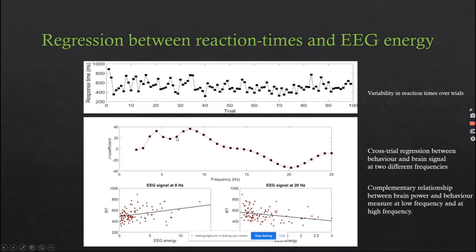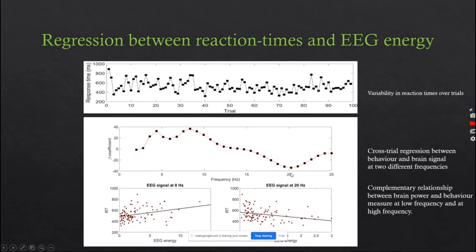For this 8 Hz, we can see the beta coefficient is positive. A positive beta coefficient indicates a positive slope. So we can conclude that reaction time and EEG energy are positively correlated with each other. That means for a larger reaction time, the EEG energy is also high.